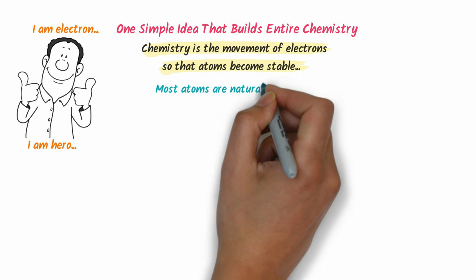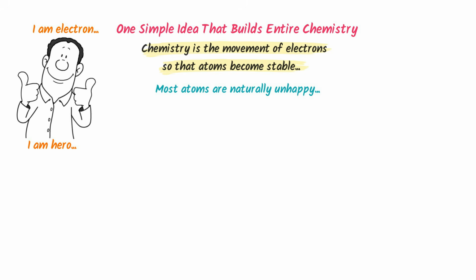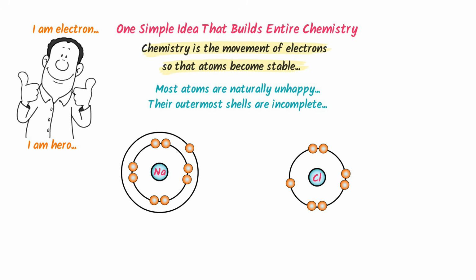We know that most atoms are naturally unhappy because their outermost shells are incomplete. For example, consider sodium and chlorine. We know that sodium has one electron in its outermost shell. It is unhappy because its outermost shell is incomplete. Now, sodium runs here and there in order to lose this one electron to attain stability by having 8 electrons in outermost shell. I mean, it will be only happy if it has 8 electrons.